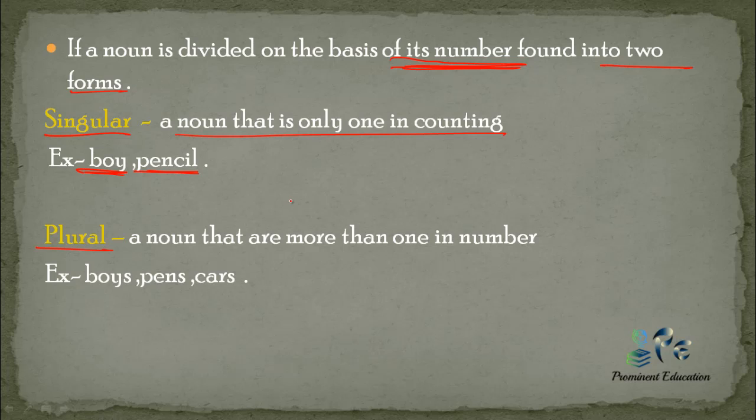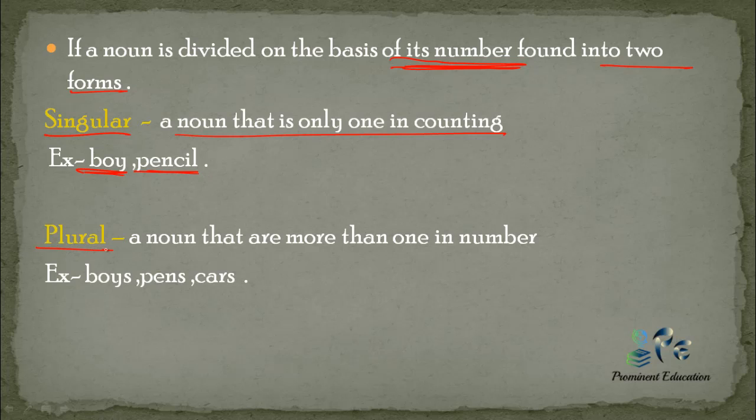Born singular means when you talk about a noun, it is singular, and you make it plural by following certain rules. Sometimes it generally takes s, but there are certain rules when you have different letters at the end of the noun, which we will discuss in our next video.